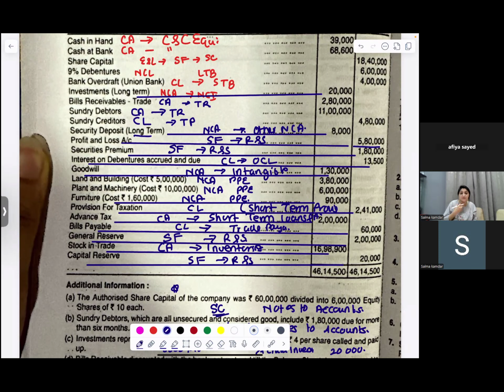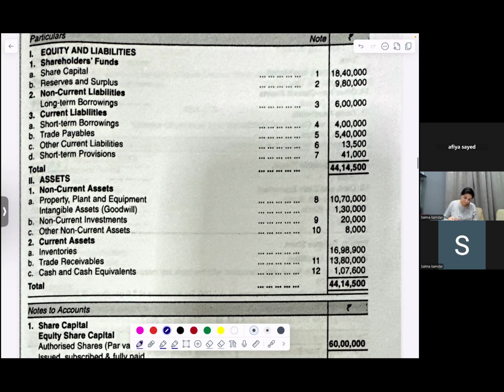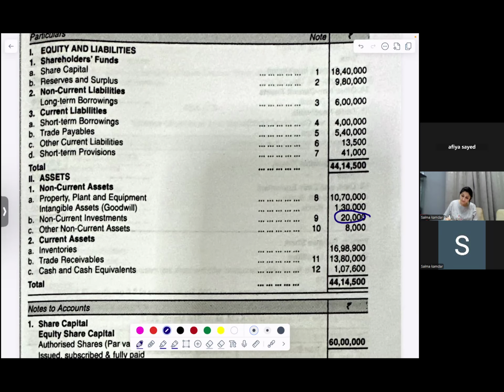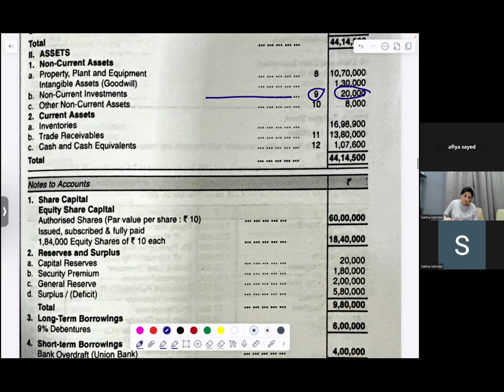But when you're writing your investment, you have to show it properly: 5,000 equity shares of 10 each, which becomes 50,000, called up rupees 4. So the investment is 20,000, and you have to show it properly in your notes to account. If the investment was more than 20,000, then you would deduct and show only what is paid. This is all disclosure for your notes to account.